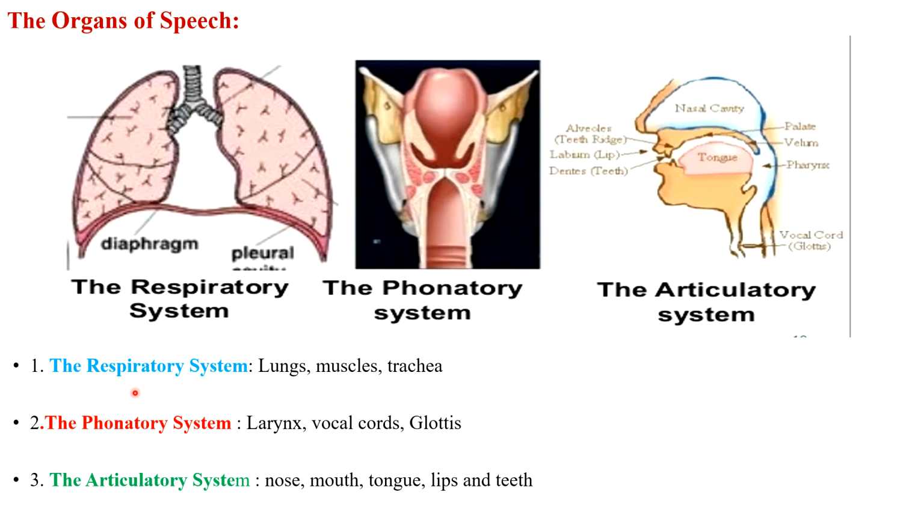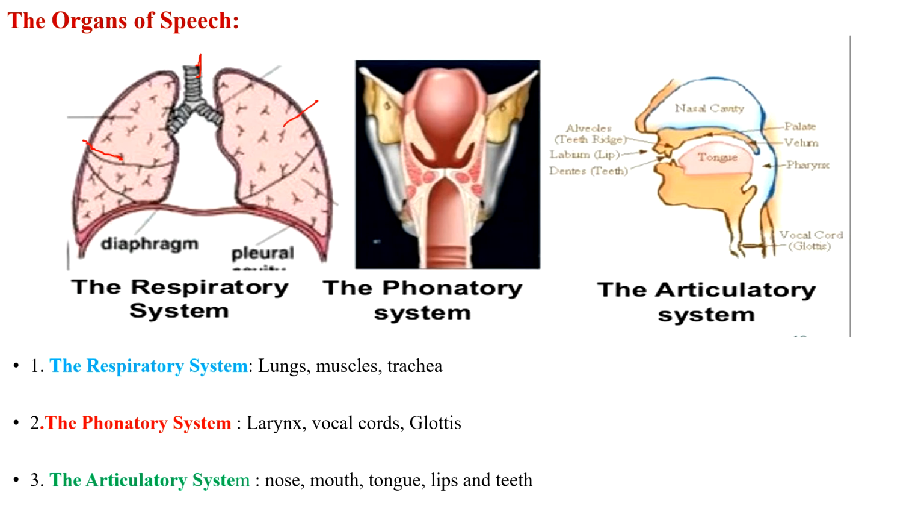One, the respiratory system. The respiratory system comprises lungs, muscles of the chest, and trachea. Trachea is also called a windpipe. This is a windpipe. These are lungs.